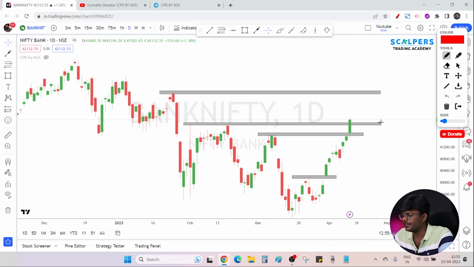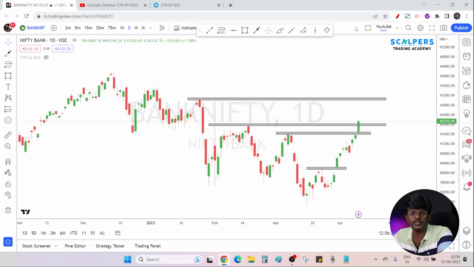Now we can see over here, Banknifty has broken this resistance successfully. Now with the same character, if Banknifty goes up, then I will trust bulls. I will take a long position above daily CPR, above R1 and previous day high. In case Banknifty is struggling to go above this resistance level, and if it comes down and breaks every day's low, then I will look for short opportunities below daily CPR, below S1 and previous day low. So a very simple trade plan in Banknifty as well as in Nifty we have seen. So I hope this trade plan is very